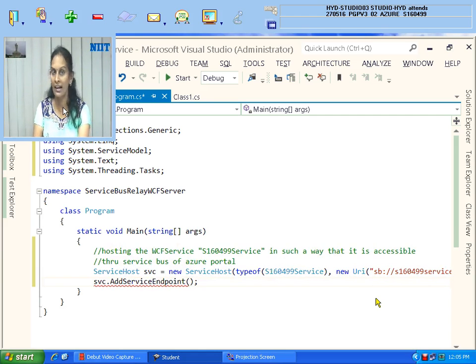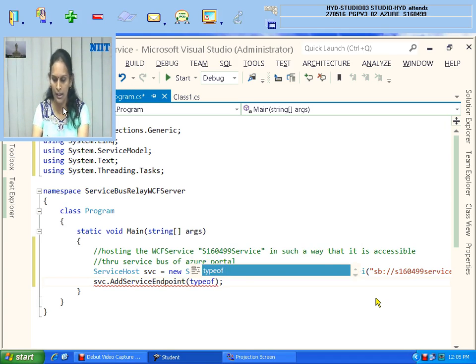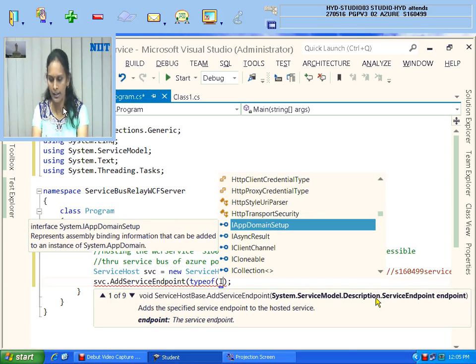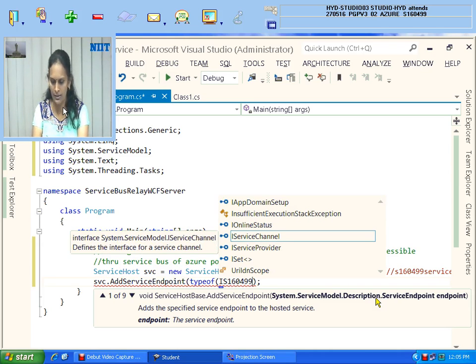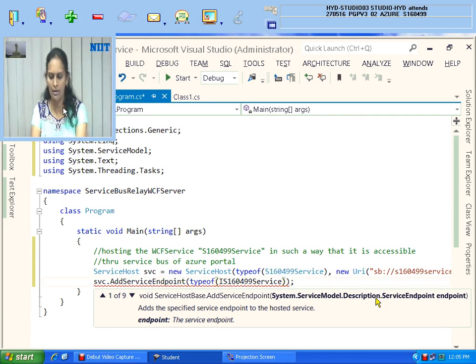First, the contract. What is the contract? That is the interface, nothing but typeof I S160 service, which is the interface name, comma.